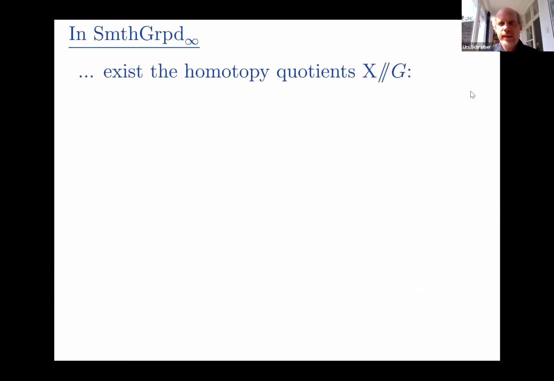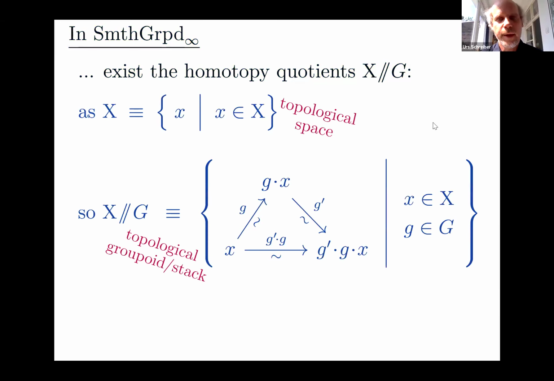So in that context, there exist these homotopy quotients. Remember at the very beginning, when I introduced orbifolds, I said they're locally modeled on quotients, and actually I had this symbol here of a homotopy quotient, because then I said we're actually going to think of them as being Lie groupoids, not just plain quotients, but groupoid quotients. So they actually exist here in this infinity topos.